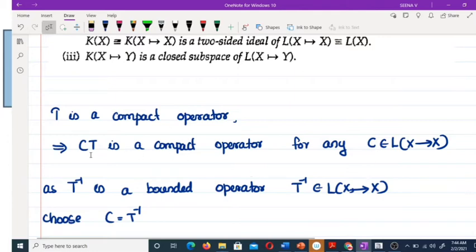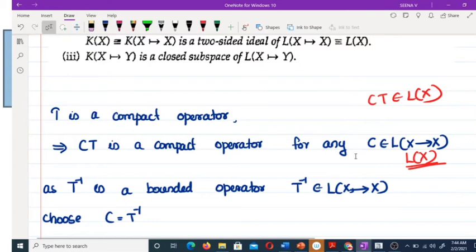So we are considering T inverse, because what is L of X? Such bounded operators.